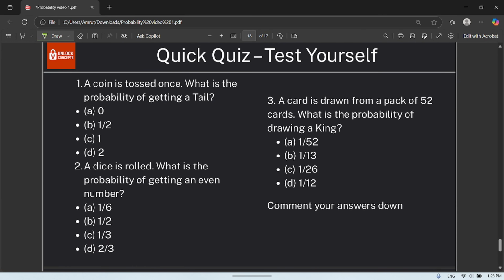And then this is a quick quiz. So please comment down your answer. Just simple questions. A coin is tossed once. What is the probability of getting a tail? A die is rolled. What is the probability of getting an even number? A card is drawn from a pack of 52 cards. What is the probability of drawing a king? So these we have even seen in the video. So please just comment down if you do not remember the answers. Just solve and write.